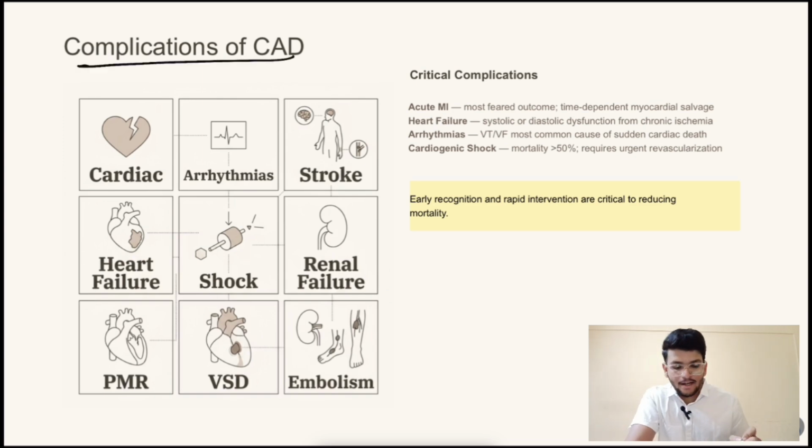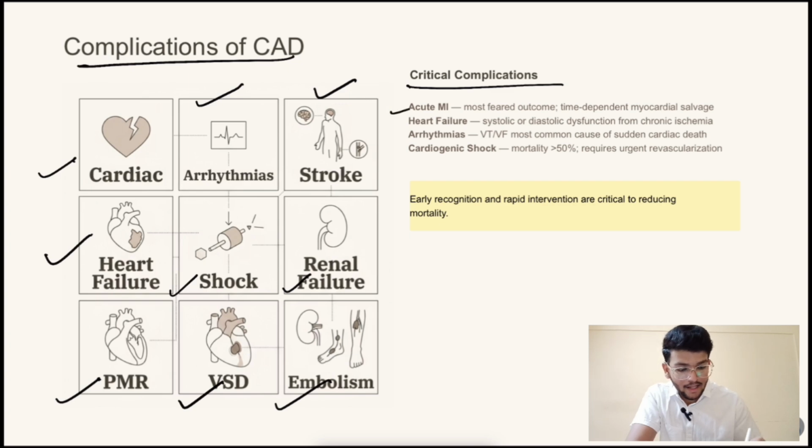Complications of CAD are cardiac complications like MI, heart failure, arrhythmias, stroke, shock, renal failure, papillary muscle rupture, ventricular septal defect, embolism.